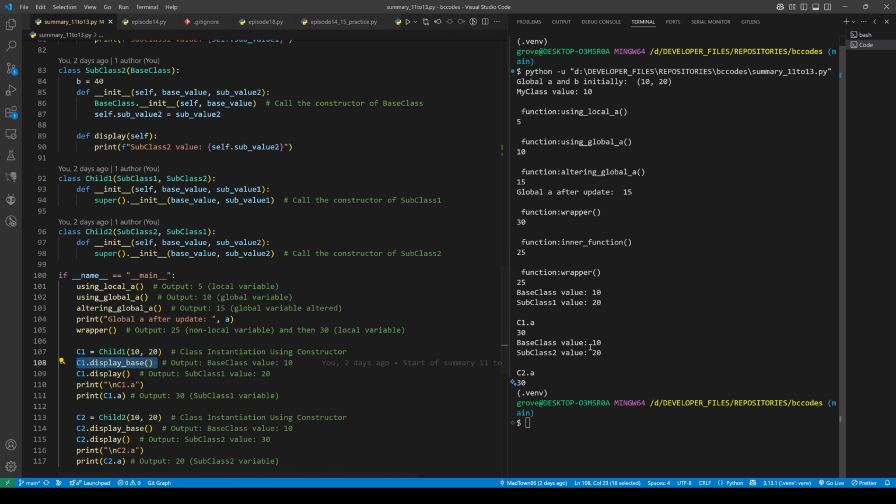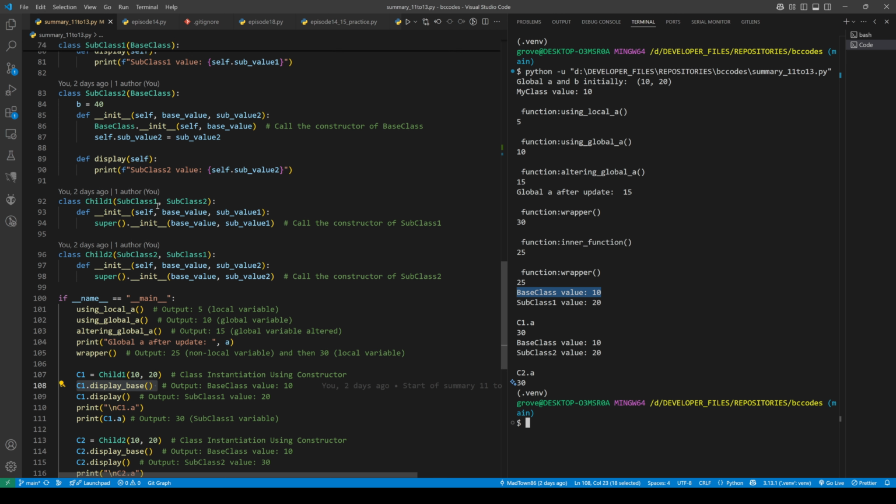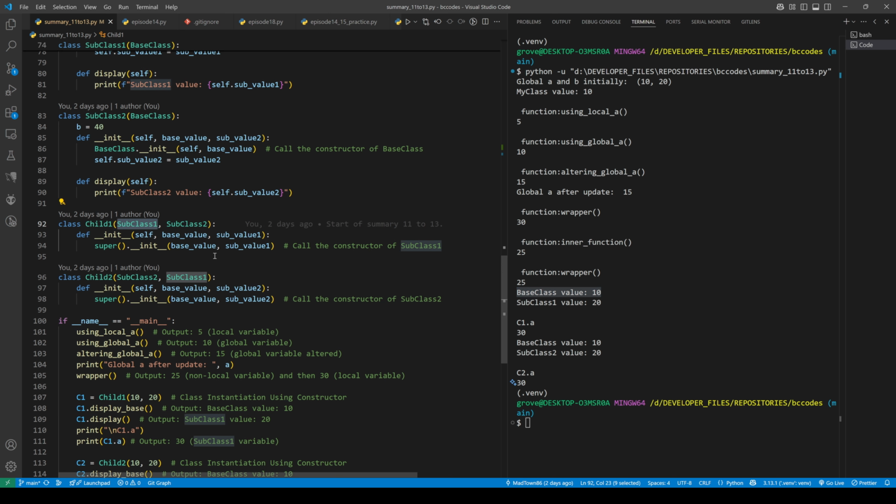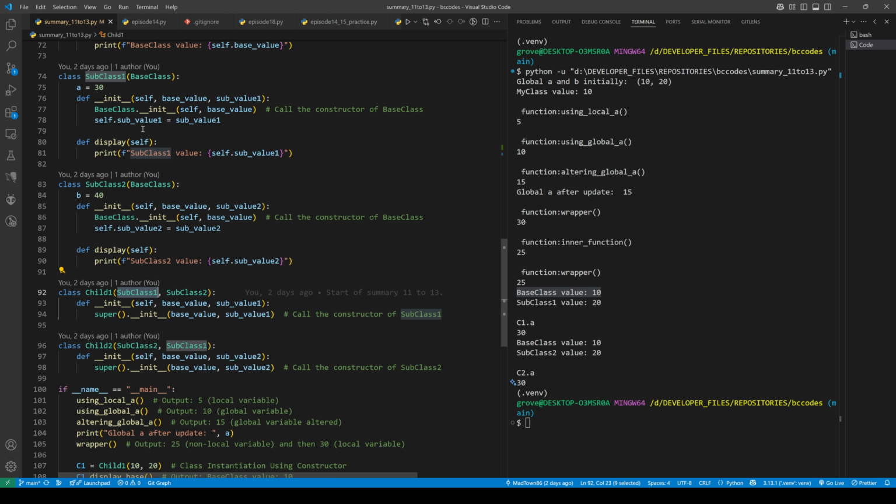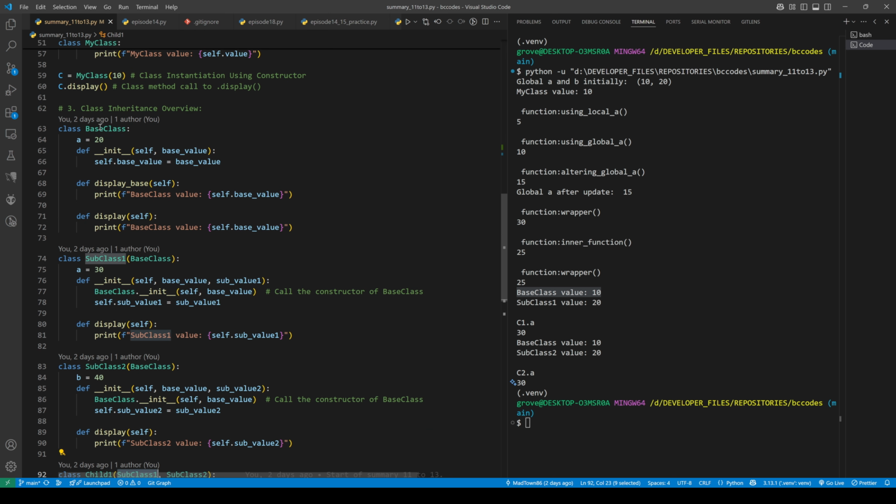So in order to print this line of code here, base class value 10, it first searches the child 1 class. It doesn't find it, so then it'll go up to the first subclass in this list because you gave it priority. So it'll look in subclass 1. It doesn't see display base, so then it'll travel up to base class, and then it'll find display base in the top level superclass, and then it'll print this line of code.